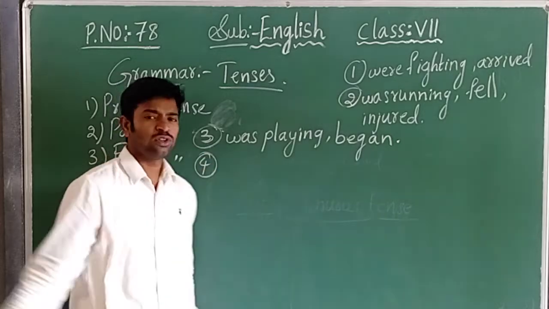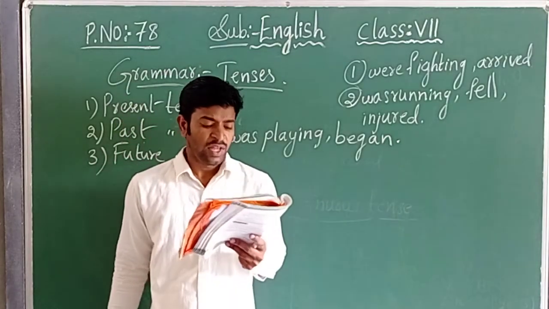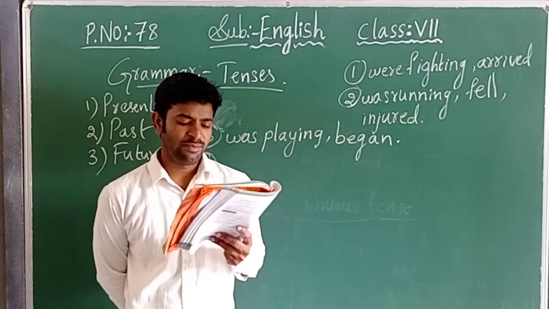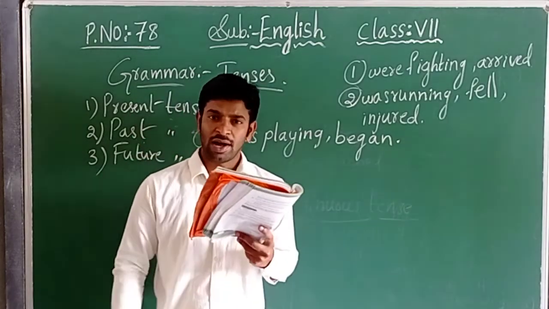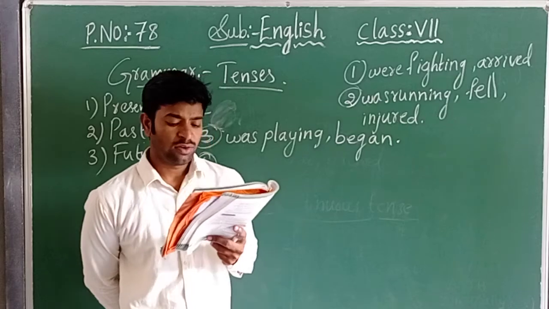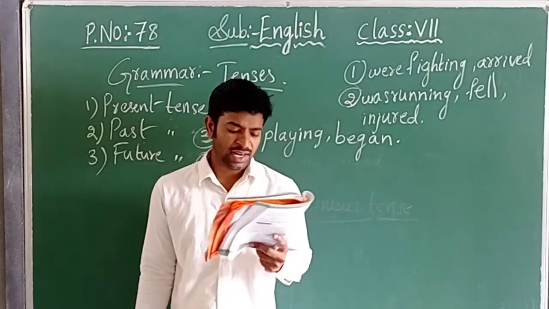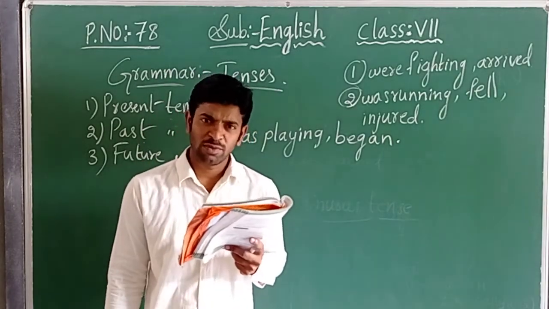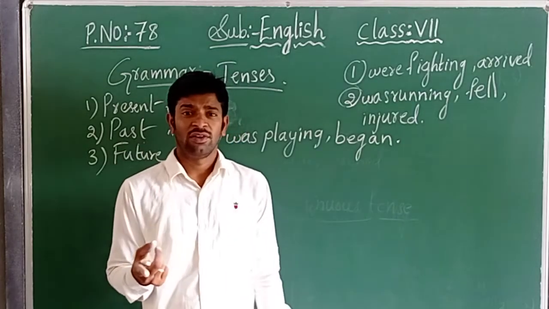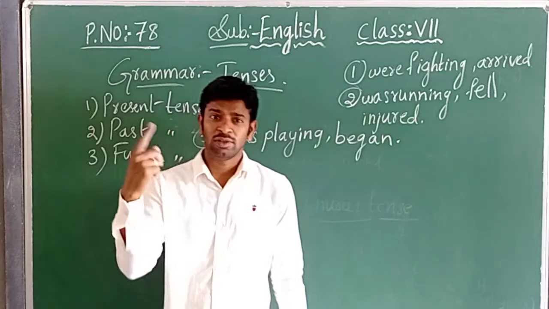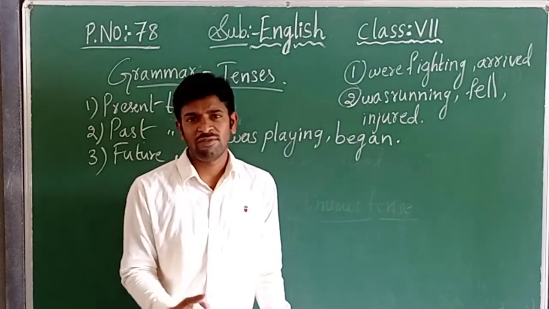Now the fourth one, children: The children ___ a film when the lights ___. Use watch and go off. The children watch a movie? No. Children means plural, more than one child, so were will come.